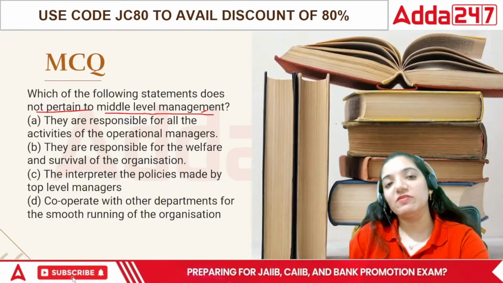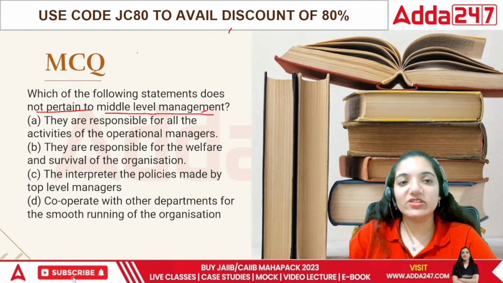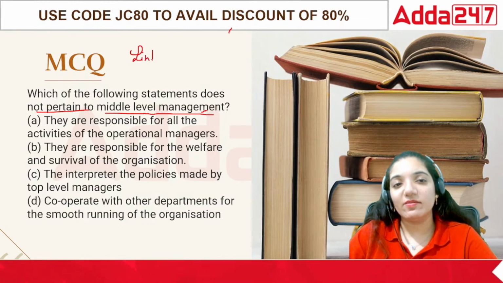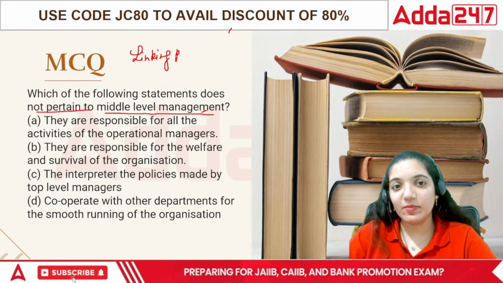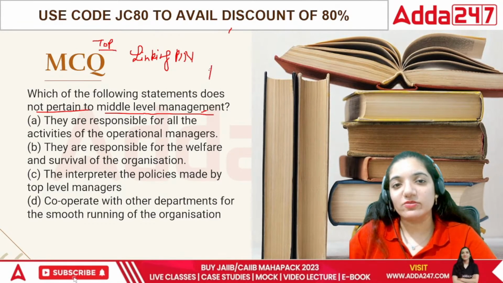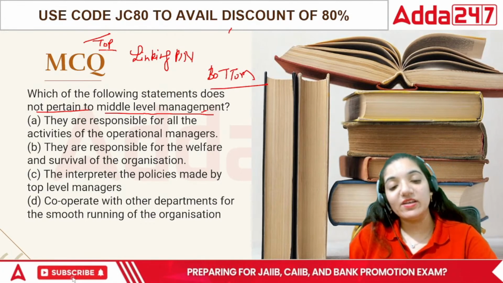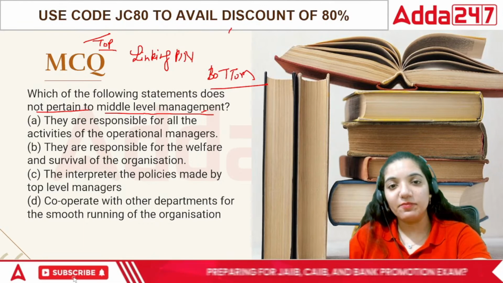Ultimately, the point is when we look at the middle level, the middle level is just the linking pin. There's a very strong point that the middle level is the linking pin between the top strategic level and the bottom operational level. It is basically in the middle of both.